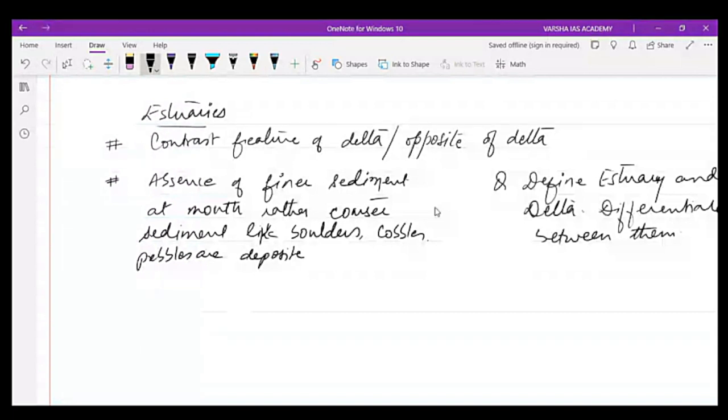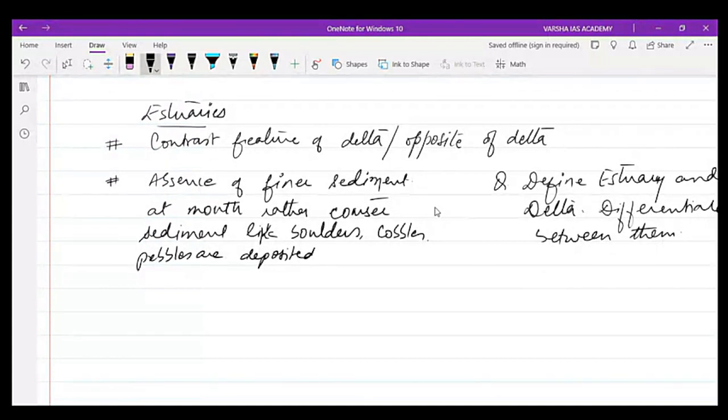Boulders, cobbles, pebbles are deposited. Okay. So this way the estuary has been formed.